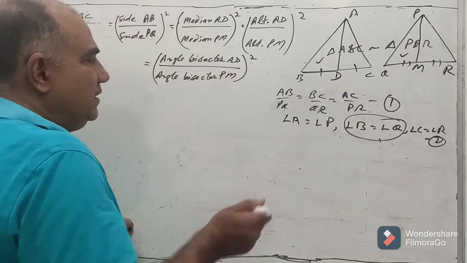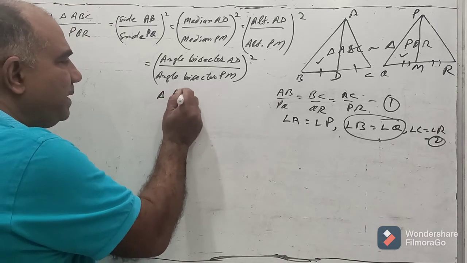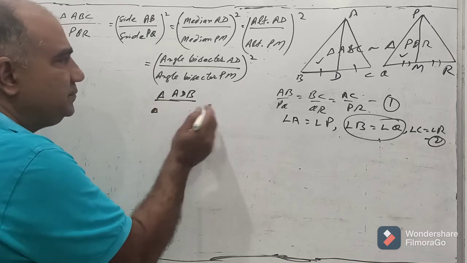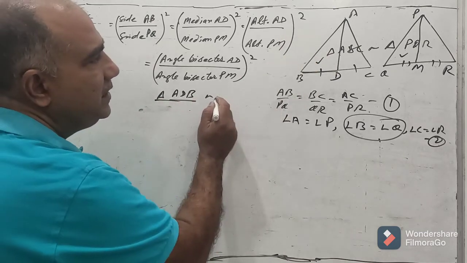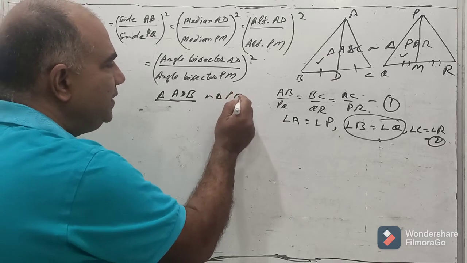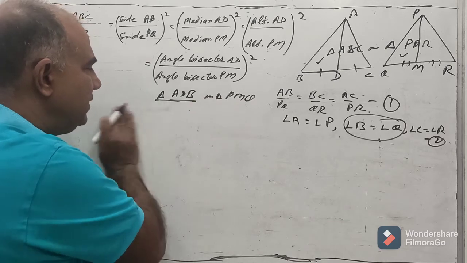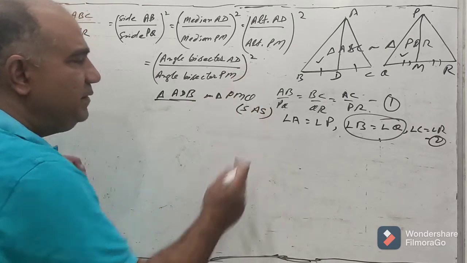Having said that, now if you write here triangle ADB and triangle PMQ. These two triangles I want to prove them similar. So they are similar on SCS criterion. How that we will be applying?